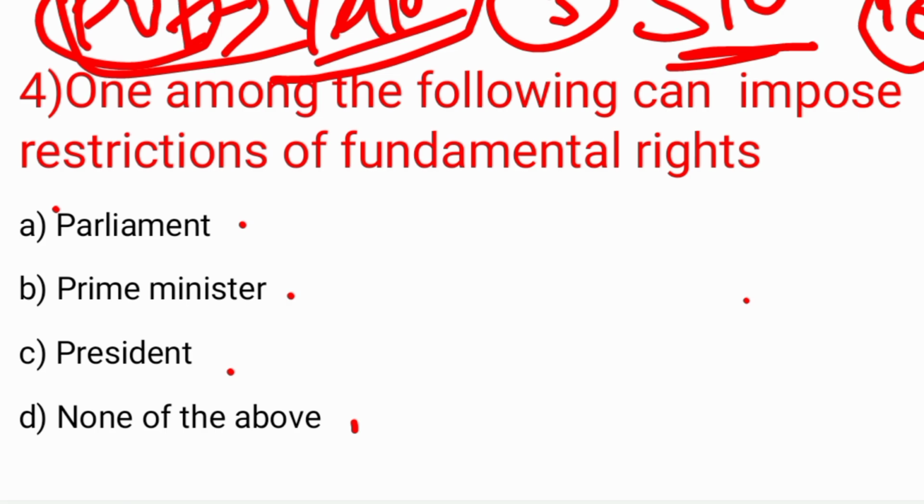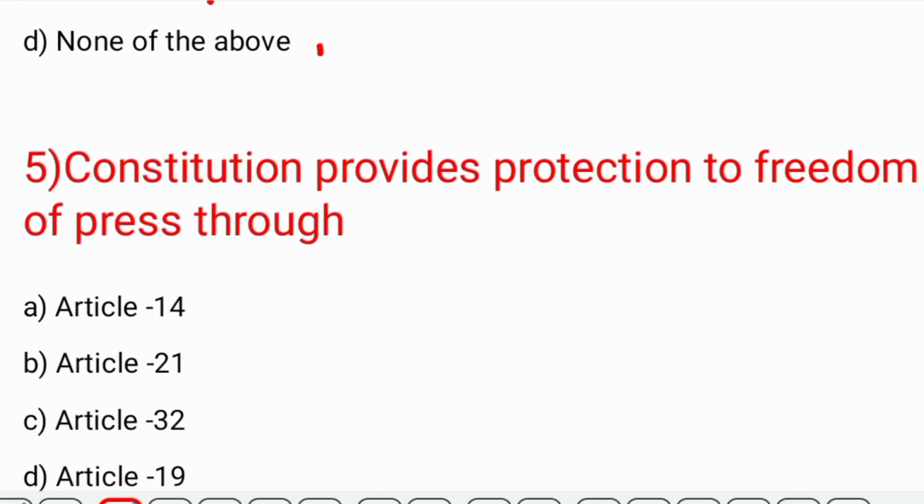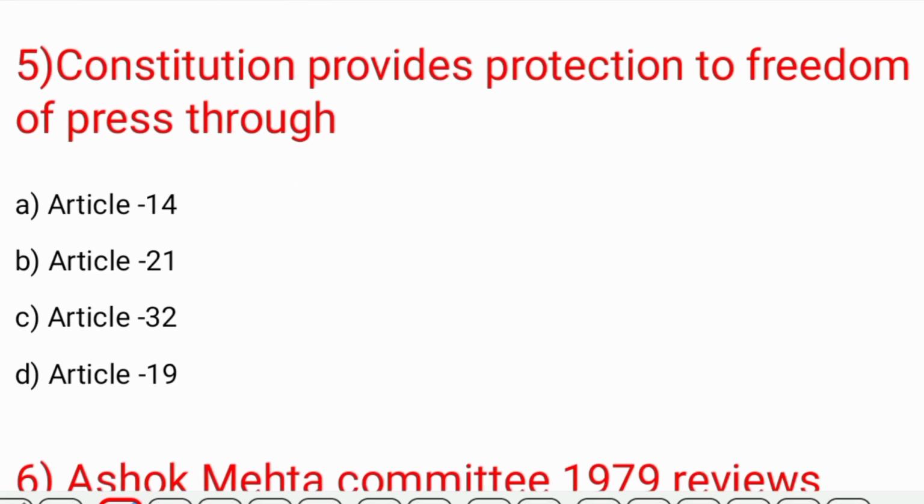One among the following can impose restrictions on fundamental rights. Options are parliament, prime minister, president, and none of the above. And the answer is parliament. The state can impose reasonable restrictions on fundamental rights. The next question is: the Constitution provides for protection of freedom of press through Article 14, Article 29, Article 32 and Article 19.